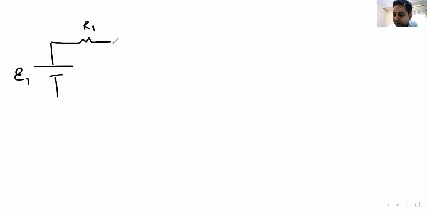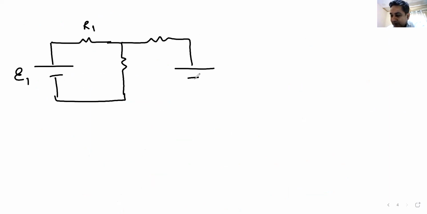Now I'll make a fictitious circuit for you, and we will try to apply Kirchhoff's law in this circuit. I will mark a random point here, A, and assume that current I1 flows here.